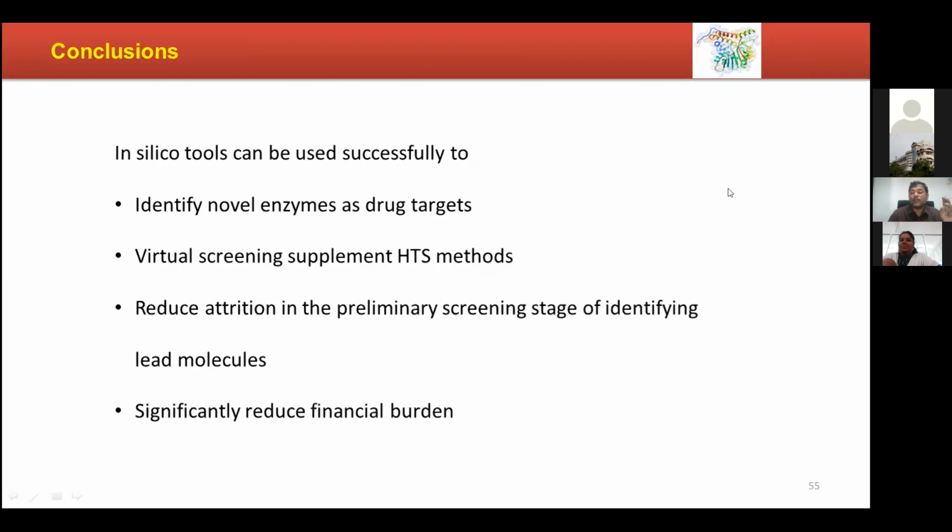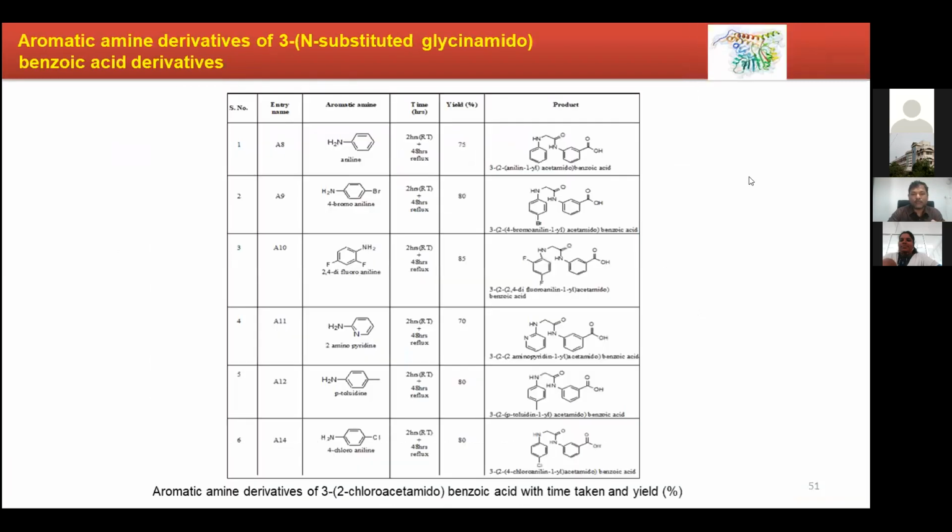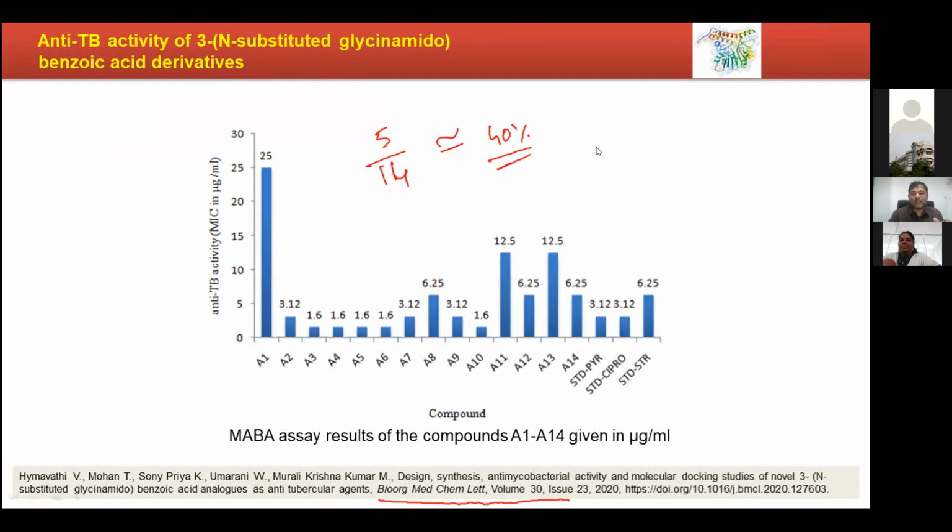Let's say if you are supposed to synthesize 5,000 molecules, then it will take a lot of time, money, etc. And you have seen the statistics of success or failure. But in CAD, we have more than 80% success rate. Even if you see the results, except these two, all the remaining are equal or more potent than the standard drugs.